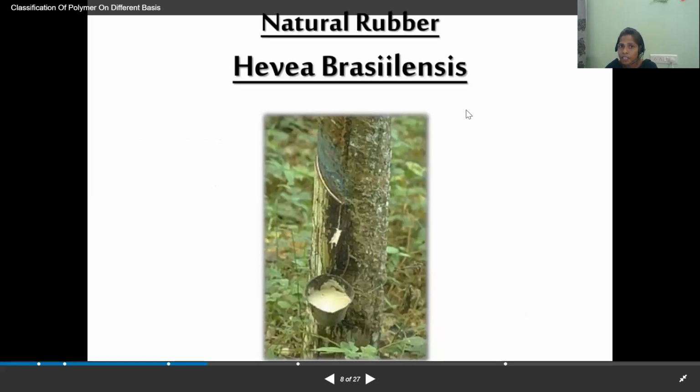Hevea brasiliensis. Hevea brasiliensis is one of the materials. By using this material, we are synthesizing the natural rubber. It is one of the natural processes. This is the main source of the natural rubber. This is called Hevea brasiliensis, which comes from the tree.